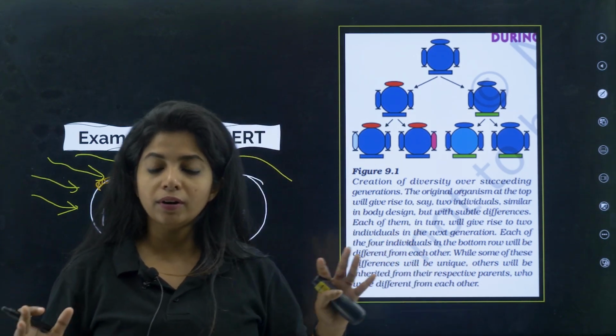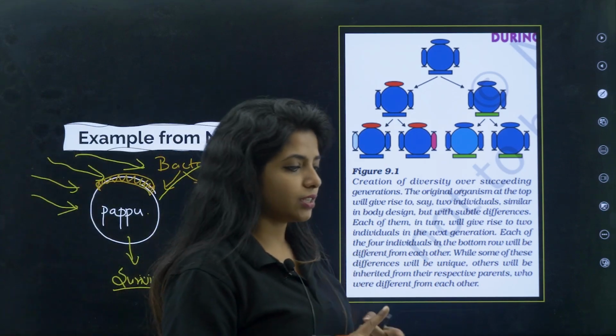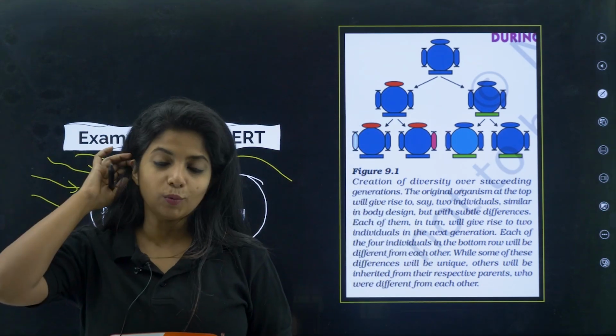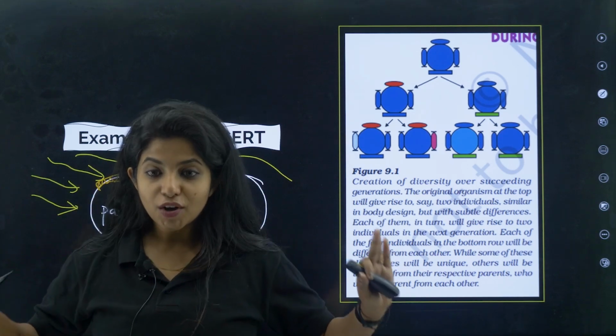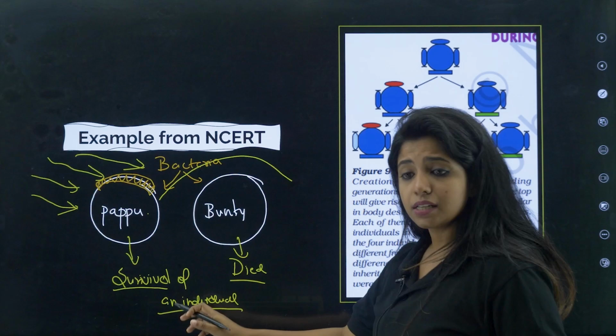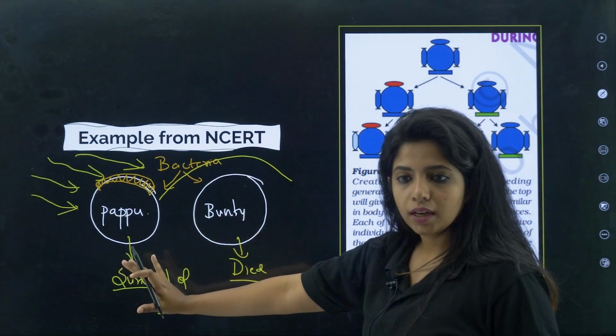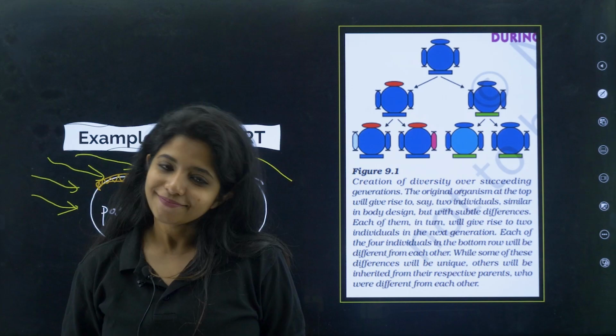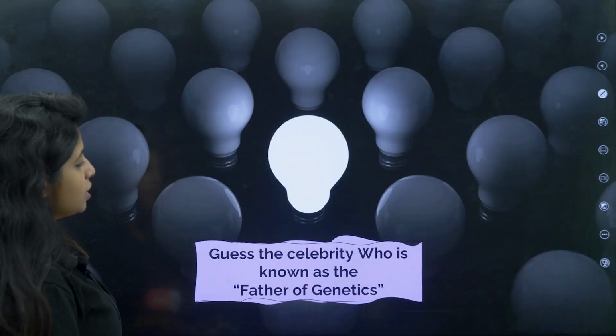Whatever you want to write, you can write: variations help in continuity of species, variations help in bringing out changes, things like that. But I hope you understood what I was trying to say, that variations are important, or else the species would not be continuing and you will be seeing their extinction, which we obviously do not want to see. Got it? Chalo. So that's all about the basic thing.